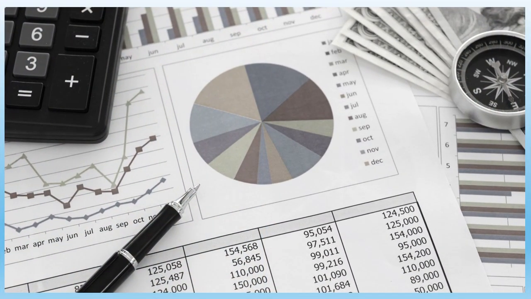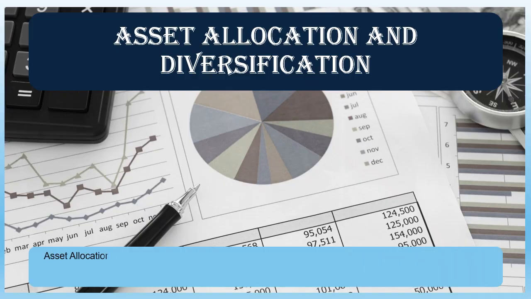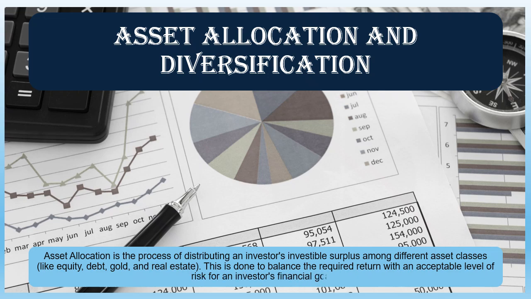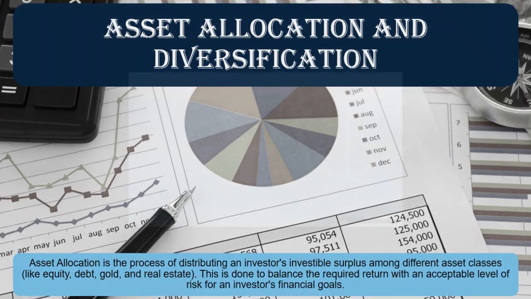Asset allocation and diversification. Asset allocation is the process of distributing an investor's investable surplus among different asset classes, like equity, debt, gold, and real estate. This is done to balance the required return with an acceptable level of risk for an investor's financial goals.